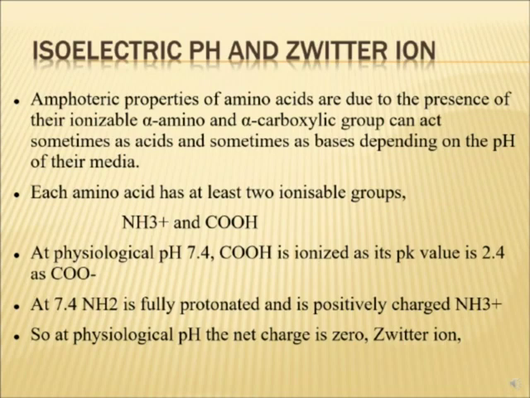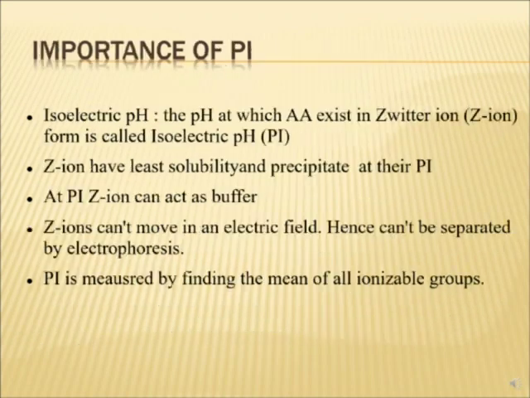So you have to remember that when the pH is low, the molecule will accept the proton, and as the pH is increased to 7.4, COOH will release its proton and exist as a negatively charged group, and at that same pH the NH3 plus will be protonated, and the net charge of the amino acid will be 0. This is called a Zwitter-ion.